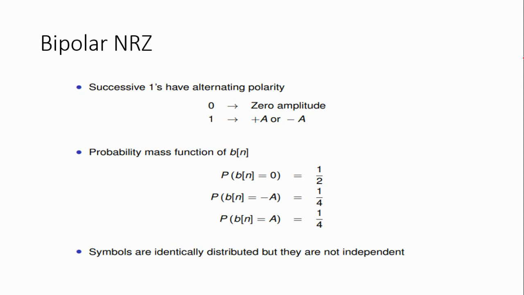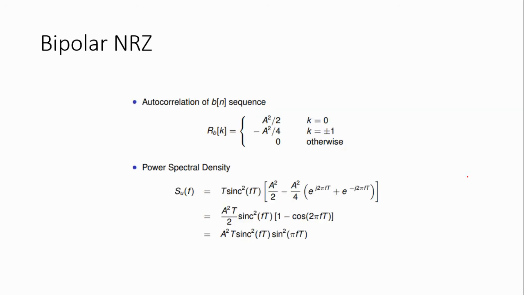For 0 it will be 1 by 2, and for 1 it will be 1 by 2, which is again divided: for plus a it will be 1 by 4, and for minus a it will be 1 by 4. The symbols are identically distributed, but they are not independent.